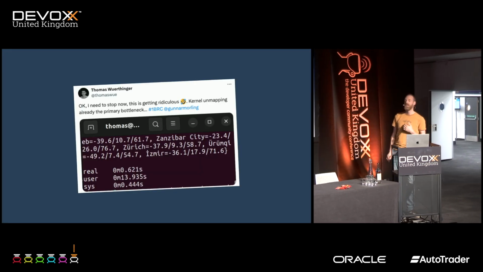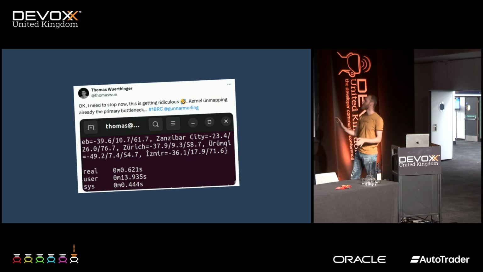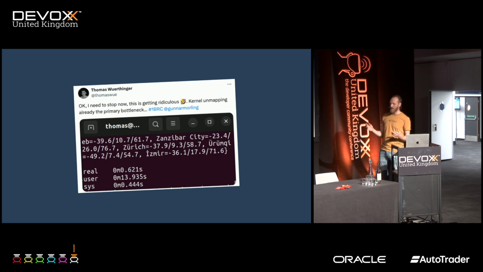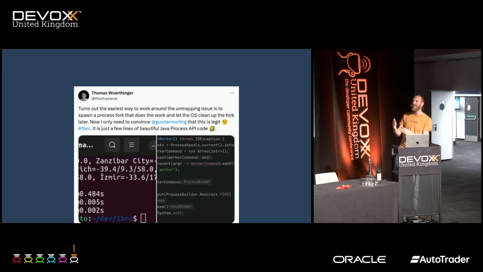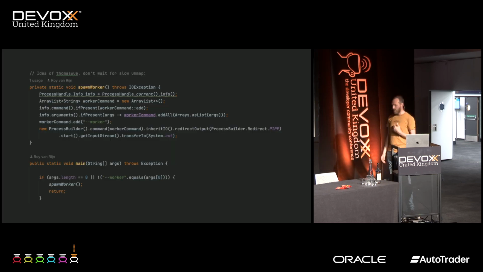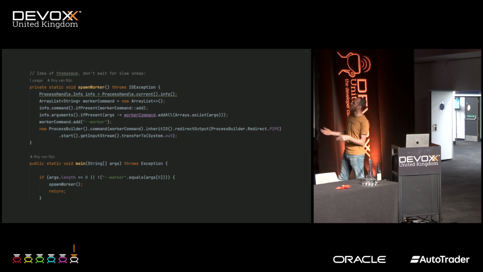Really fast. Like I said, Thomas, real genius, works at Oracle, and he kind of came up with Graal. And he said, well, it's getting ridiculous now. It turns out that when using memory mapped files in Linux, it actually takes quite a long time to unmap. So we're done with everything, but the kernel is still unmapping this file from memory. But we've already printed out the results. Can we do something about it? So he said, well, I have this solution. I need to check with Gunnar. Can we use this? Turns out Gunnar said, sure, go ahead. And everybody copied it, including myself.